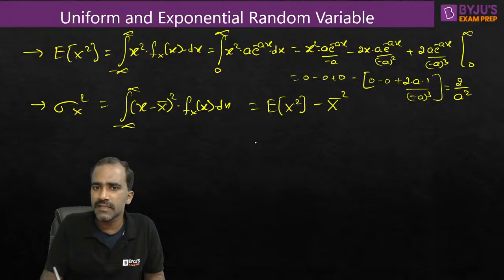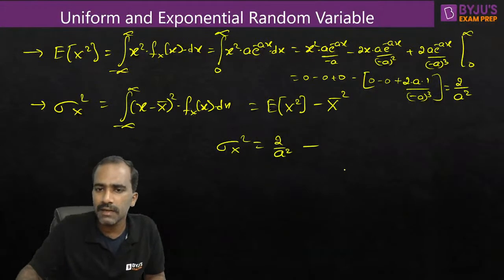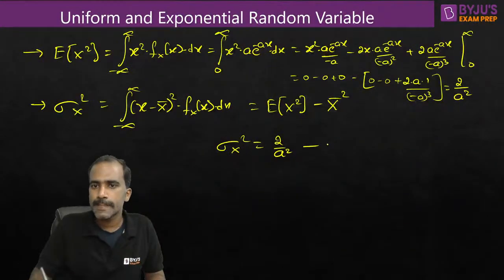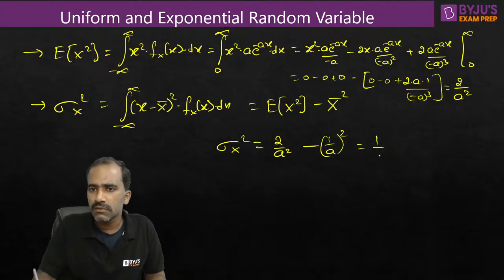Now let us find the variance. Variance is the mean square value, which is 2 by a square, minus the mean value squared. We have calculated previously that the mean value is 1 by a. If you square it, we get the DC power or mean whole square, which is equal to 1 by a square. So 2 by a square minus 1 by a square is 1 by a square.